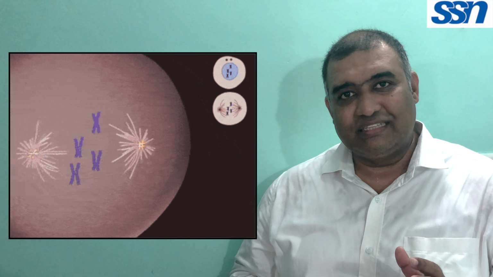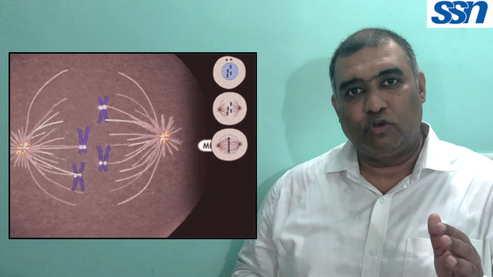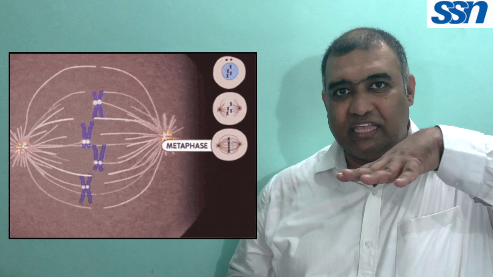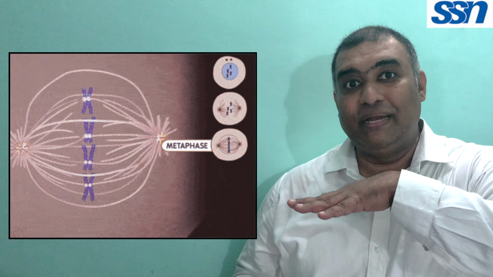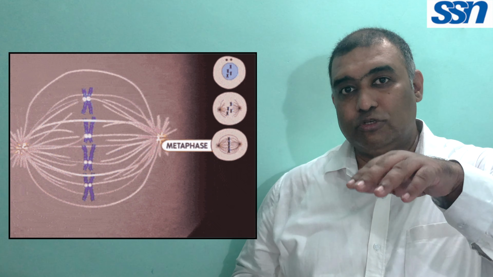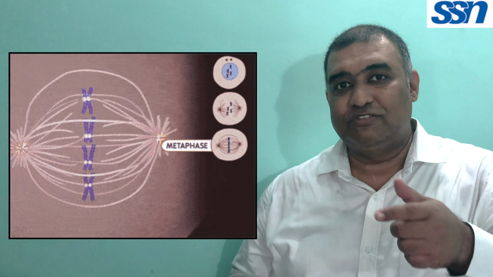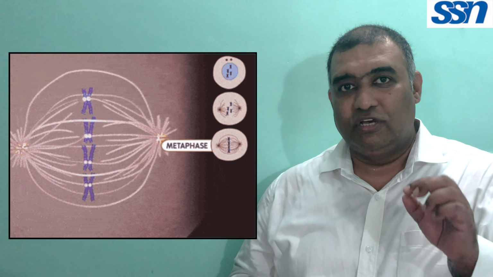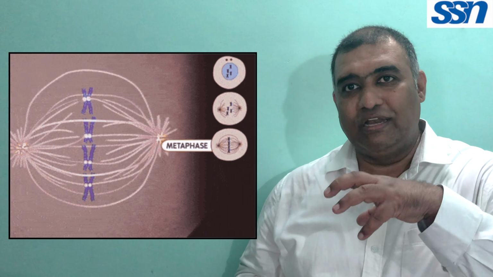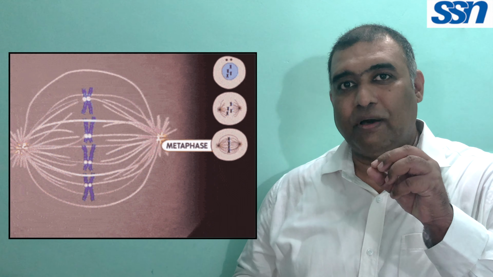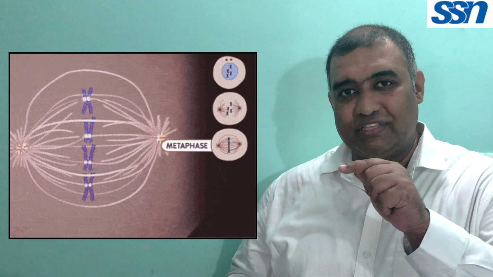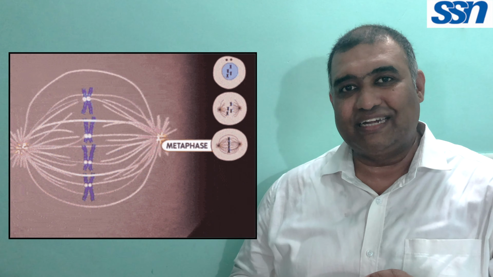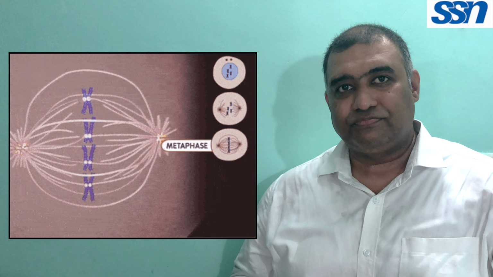In the second phase, that is the metaphase, the chromosomes get arranged at the equatorial plane in the cell. This plane is called the metaphase plate. Chromosomes are coming to the metaphase plate, that's why this is metaphase. The spindle fibers get strongly attached to the kinetochore part of the chromosomes. There is a special point in the chromosome where the spindle fibers come and get attached. That is called the kinetochore.